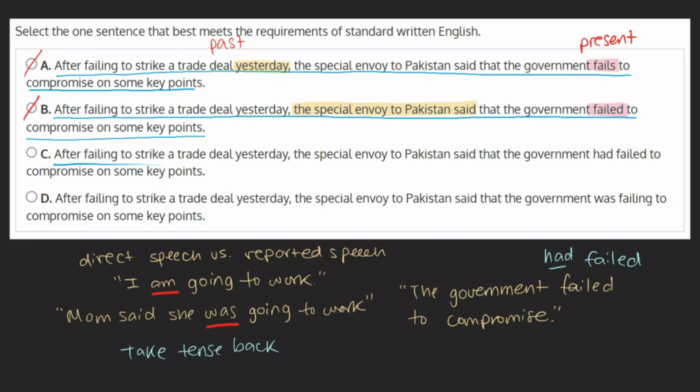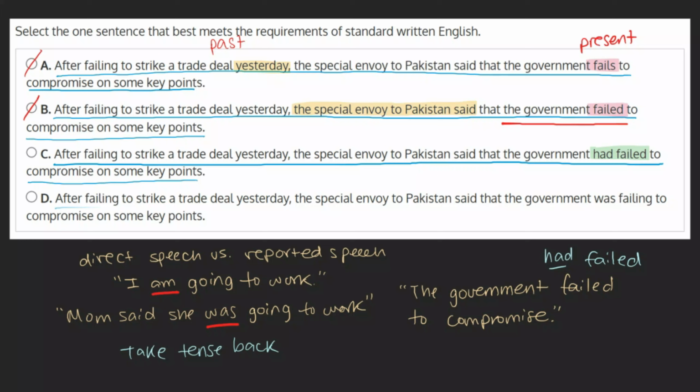C. After failing to strike a trade deal yesterday, the special envoy to Pakistan said that the government had failed to compromise on some key points. Here we see the last choice's correction applied. Instead of saying the government failed in the past simple, we have the government had failed in the past perfect. As this is appropriate when converting direct speech to reported speech, this is likely our answer, but we can take a look at choice D just to be sure.